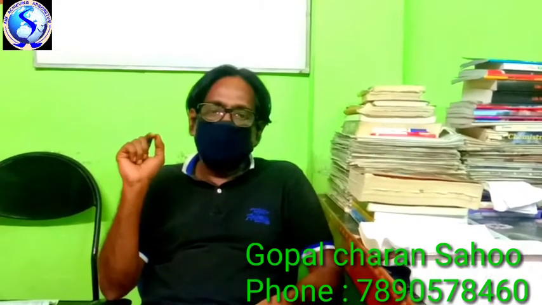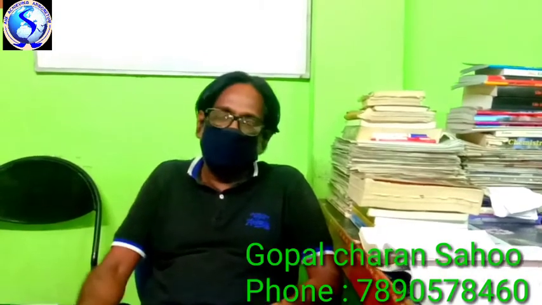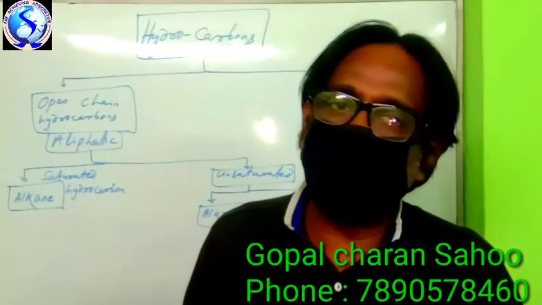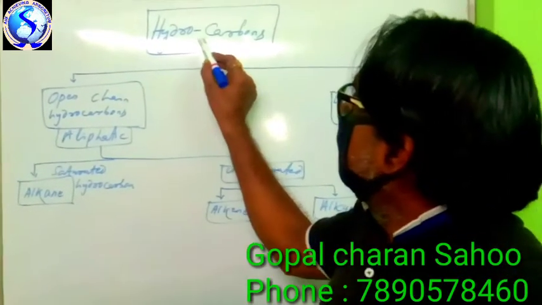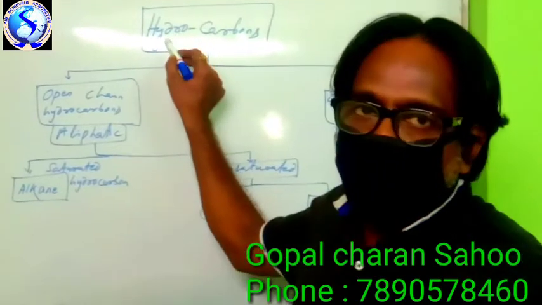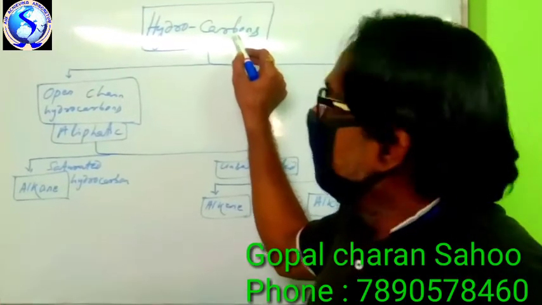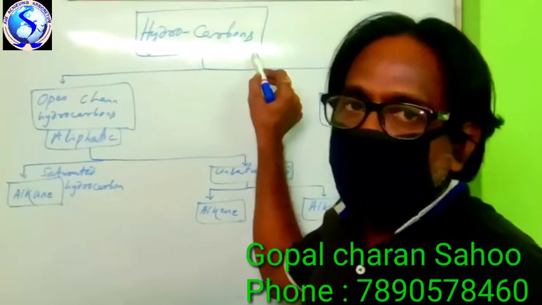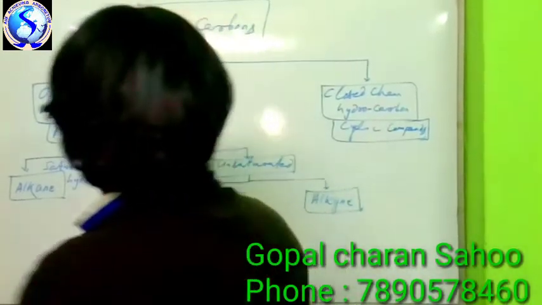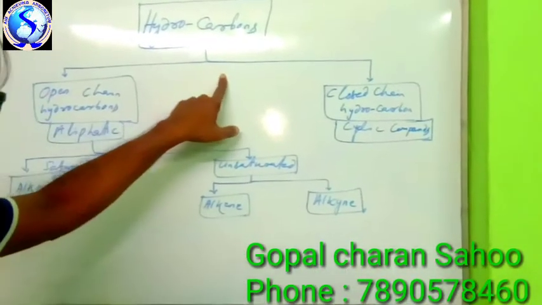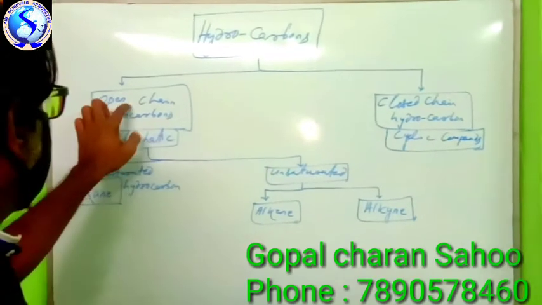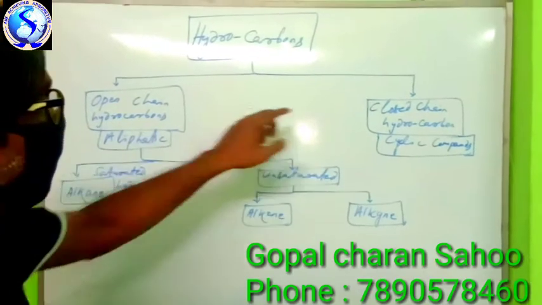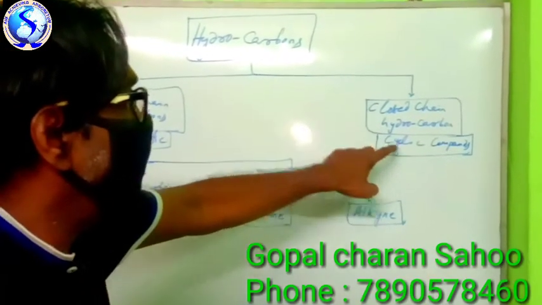Let us go one by one. Just see the board, I will discuss one by one. Hydrocarbon means hydrogen plus carbon. Hydro means what? Hydrogen. Carbon means carbon. Hydrogen plus carbon together gives hydrocarbon. Hydrocarbon is divided into two categories. Number one, open chain hydrocarbon, which is called aliphatic. Second one is closed chain hydrocarbon, which is called cyclic.